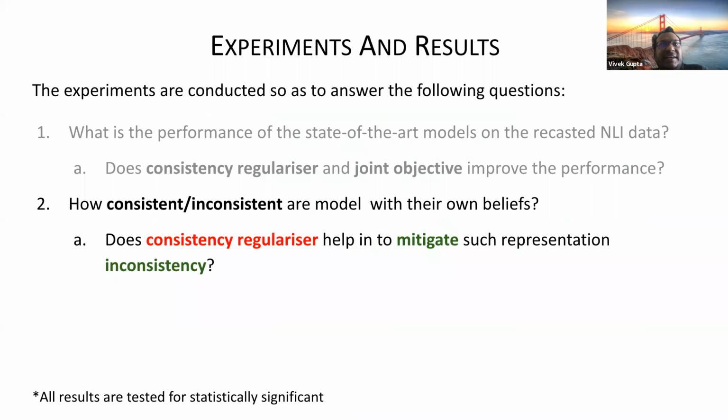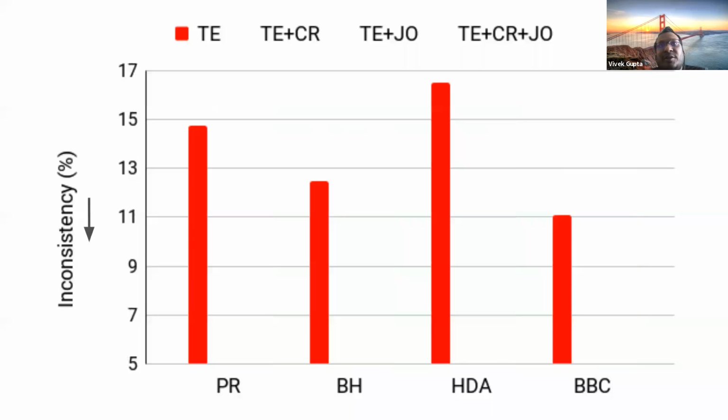Secondly, I check whether the consistency regularization is helping mitigate this inconsistency. For negation, I should basically get the opposite label of the prediction of the original. The inconsistency is there in the model, first of all, with the original textual entailment, around 15 to 11%.